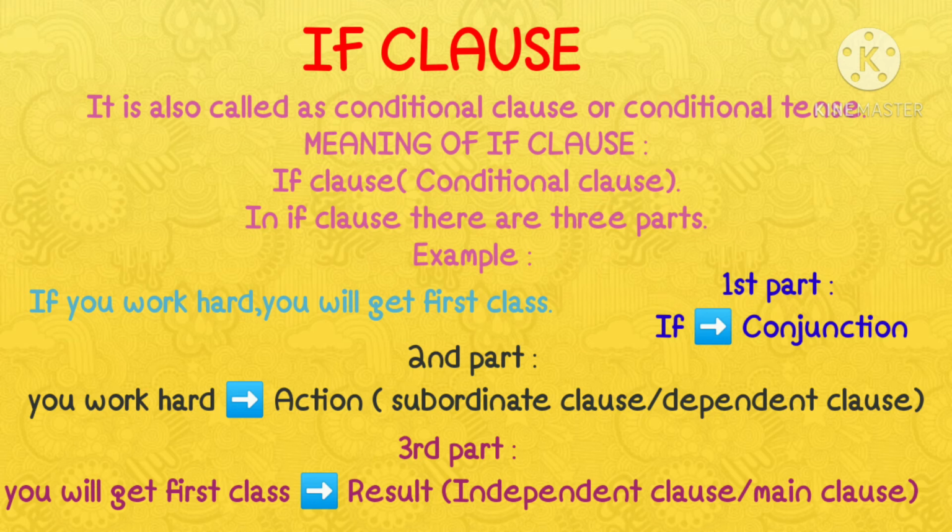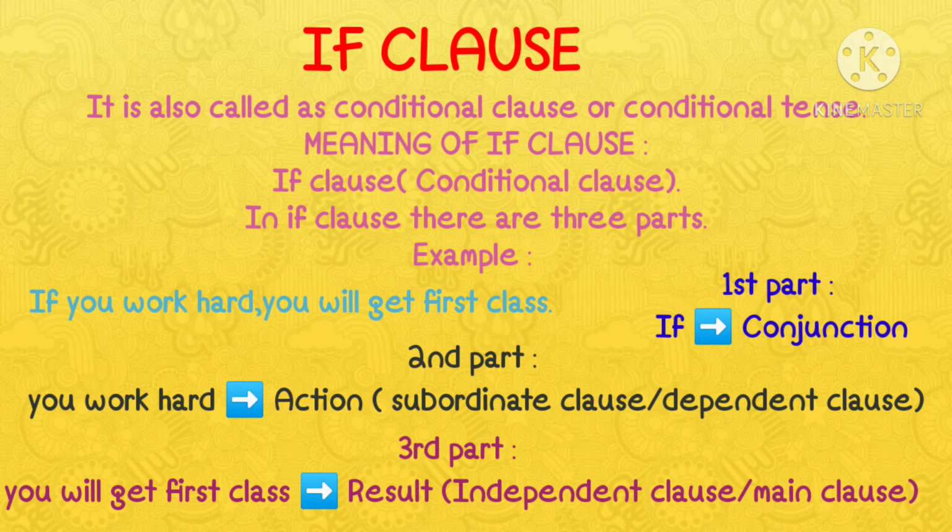If is the conjunction, the first part. The second part is the action part. You work hard. This action part is also called a subordinate clause or the dependent clause. And the third part is the result part. You will get first class is the result part.